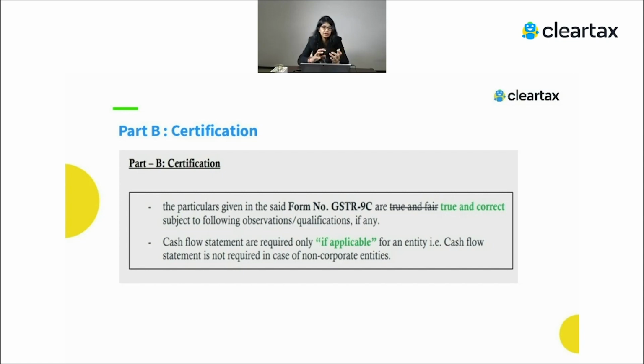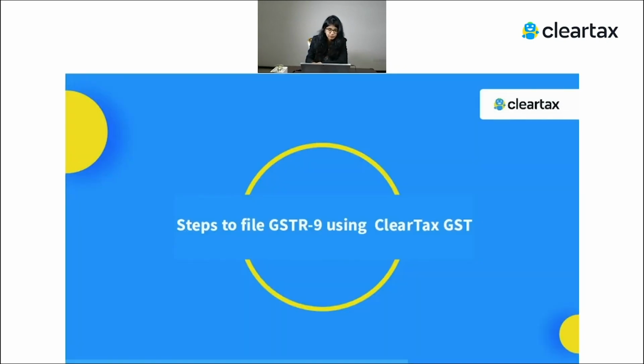The government has given certain clarification that table 8 of GSTR 9 actually includes only the normal charge transactions. It does not include your reverse charge transactions. If the place of supply is different from your state, it will always exclude that information. It will always include the amendments, minus the original differential amount. So all that needs to be shown in 8A, but still if it is not matching, you can always give that as a PDF. You can just download all, put in all your calculations and upload that information while you're filing your GSTR 9C. So that is about your GSTR 9C.